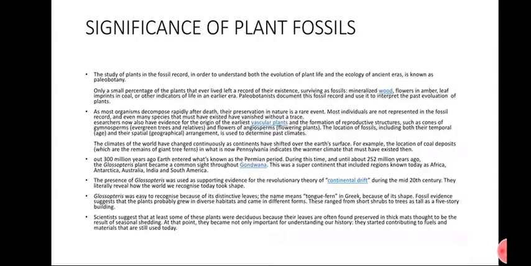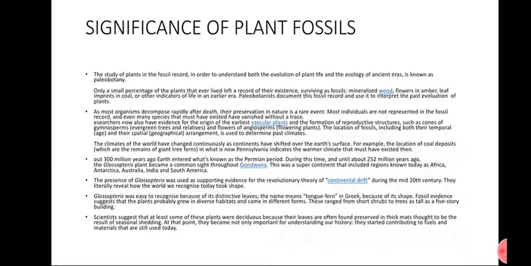Now we will discuss the significance of plant fossils. What are plant fossils like, how are they helpful in study, and what is their importance and significance? The study of plants in the fossil record, in order to understand both the evolution of plants and the ecology of ancient eras, is known as paleobotany. Paleobotany is the study of plants and their fossil record.